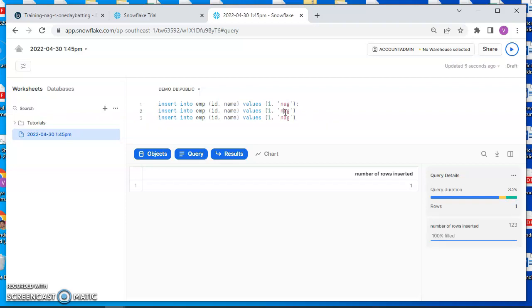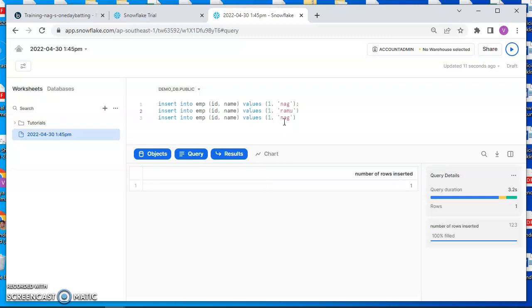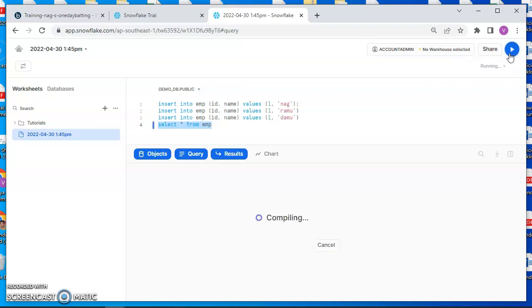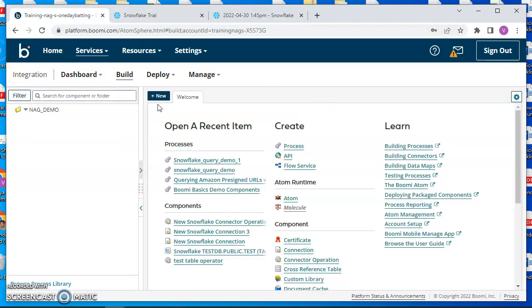We can insert any number of records here. Ramu, Damu, yeah. I'm going to run all these inserts. You can check once the data is loaded. Select star from EMP. You can see the table with all the data. Now we're done. So come here, you're going to create a process.